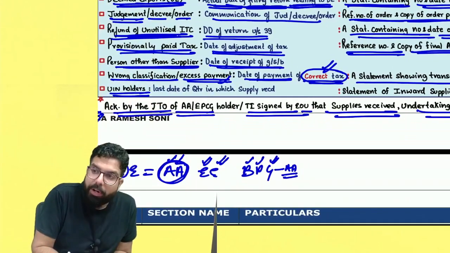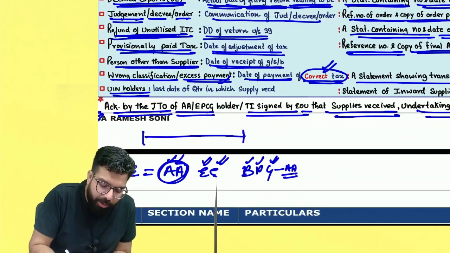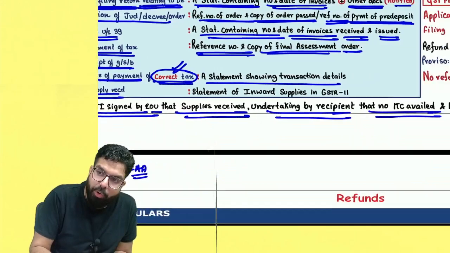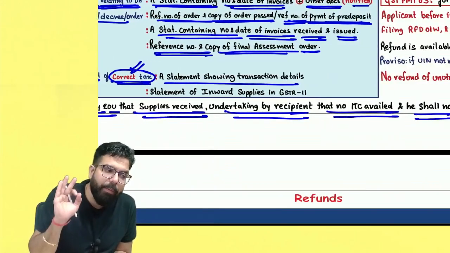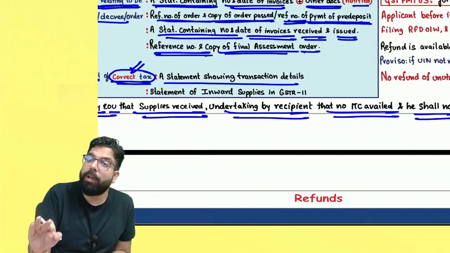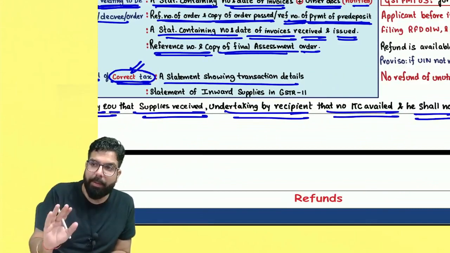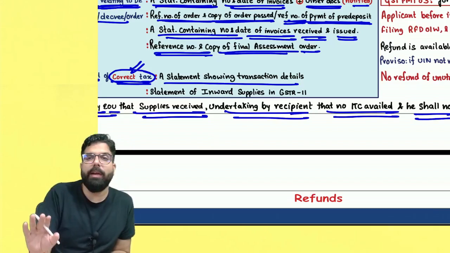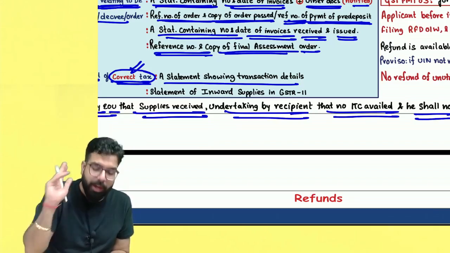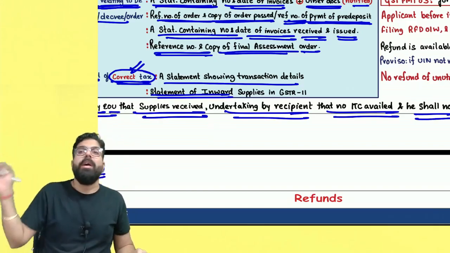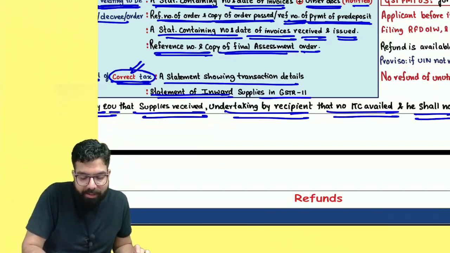If you are a UN holder, remember one thing, for whatever supplies you have received during a quarter, from the last day of the quarter you have to apply within 2 years. For UN holders, earlier the time limit was 18 months. Now the time limit is what, everyone? 2 years only. Very long back, they changed this amendment wherein they told that for everyone applying for refund, now the time limit is 2 years. And you have to give a statement of whatever inward supplies you have received. Sir, the UN holder has to give a statement in GSTR 11.